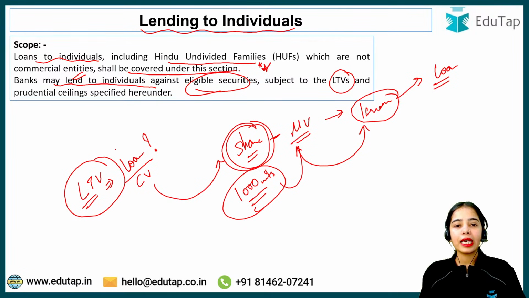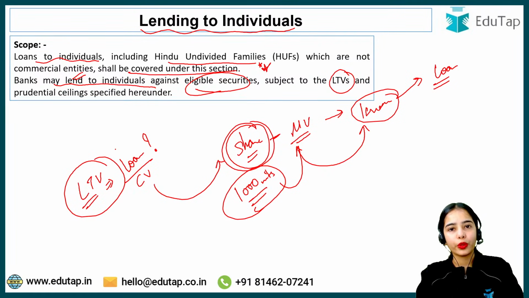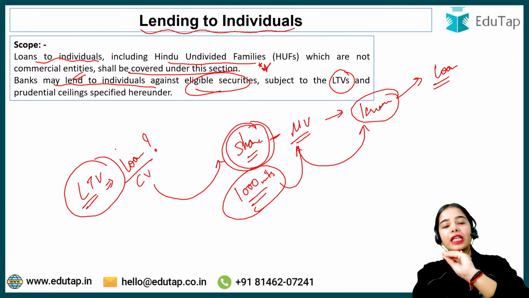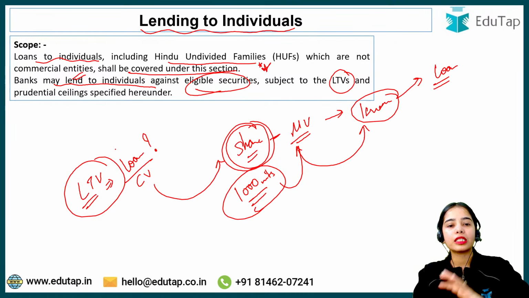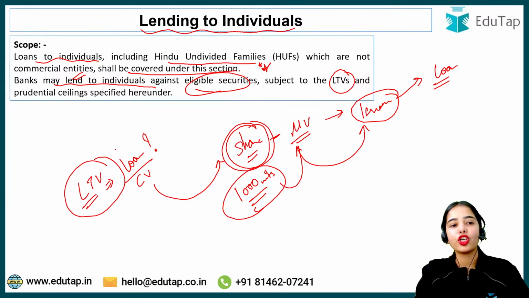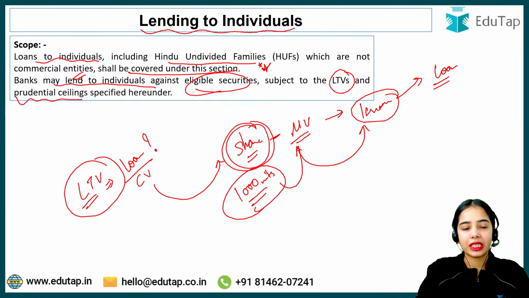So this is the idea that we have discussed about the eligible securities, but what is the loan to value ratio? If you are providing your group 1 shares, or government securities, or mutual fund units as collateral, how much loan should you get against that collateral value? Prudential ceilings we will also discuss.